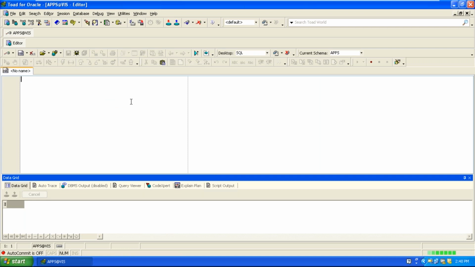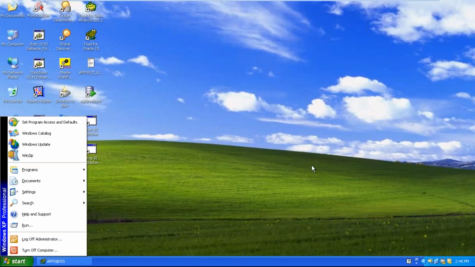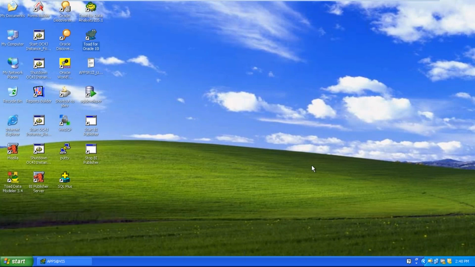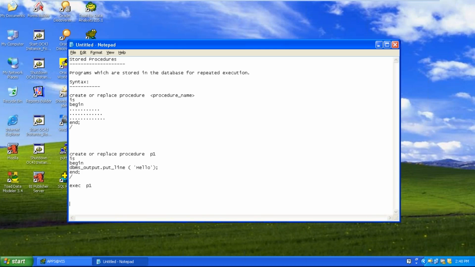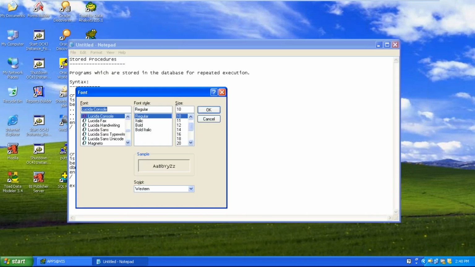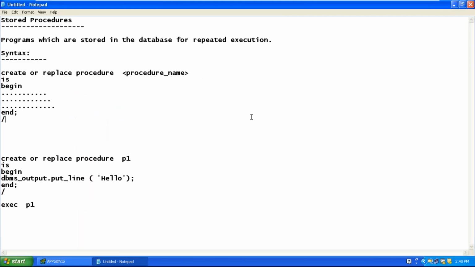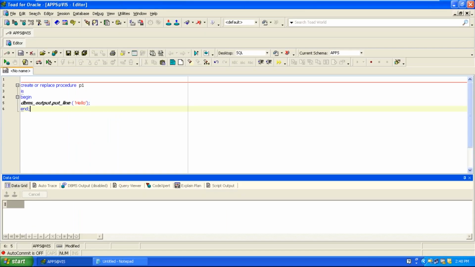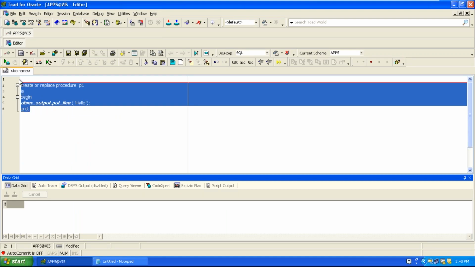How to create the procedures. So this is the program. In Toad, how do you create it? It's very simple, the same program. You don't need the slash if it is in the Toad environment. Select the lines and then run as script.